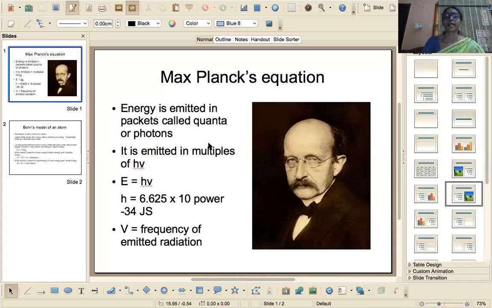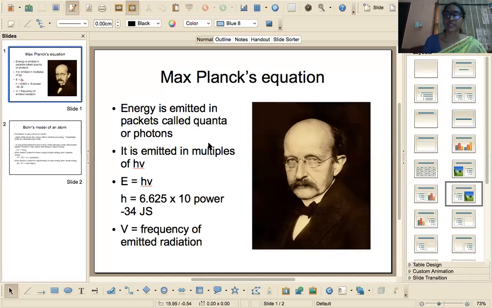Today, let's see the Bohr model of atom. Before we go to the Bohr model of atom, let's see Max Planck's equation. Max Planck has proposed a theory called the quantum theory. Max Planck has given an equation which helps us to understand how spectrum is produced.